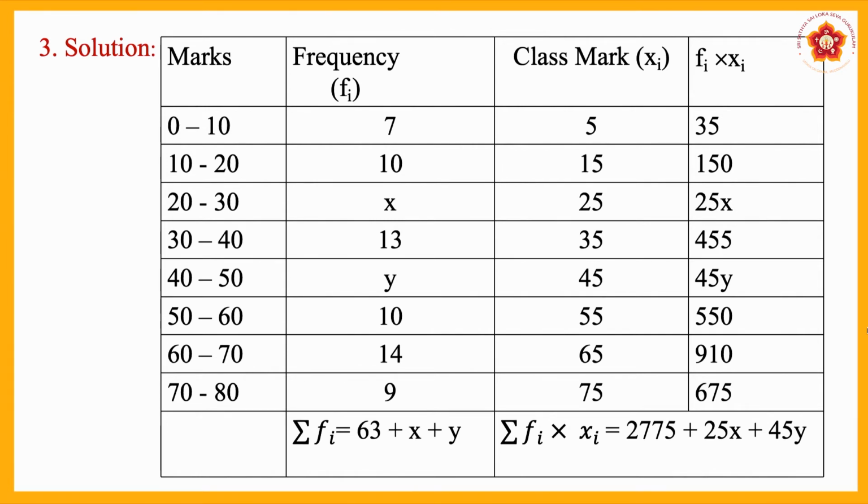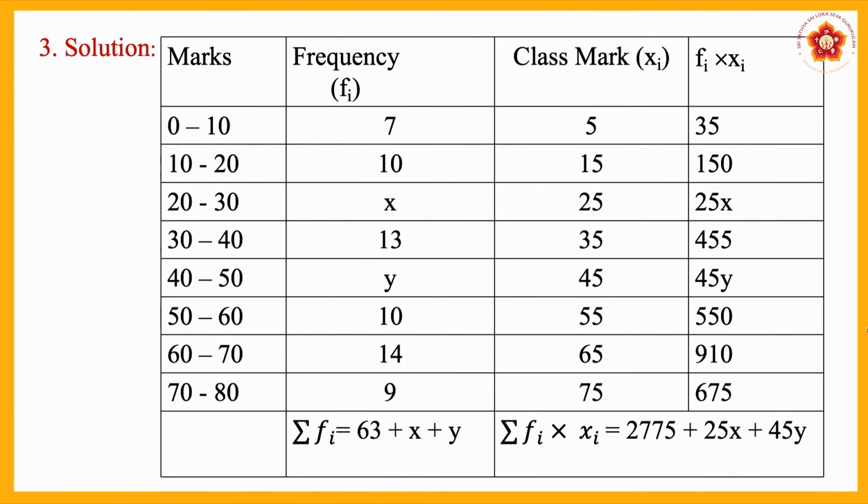Now 7 into 5 is 35. 10 into 15 is 150. Similarly, 25 into x is 25x. 13 into 35, if you multiply, you will get 455. 45 into y becomes 45y. Similarly, 55 into 10 becomes 550. Then 65 into 14, 910. Similarly, 75 into 9 is equal to 675.